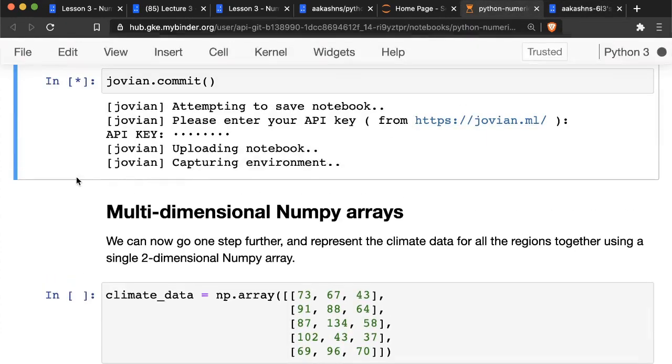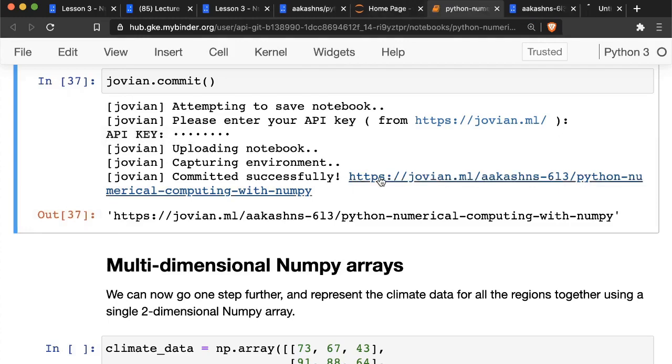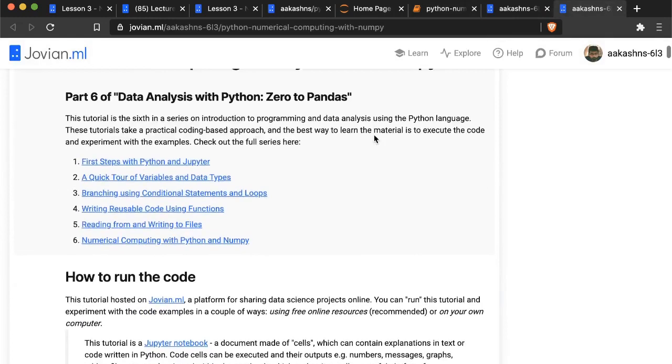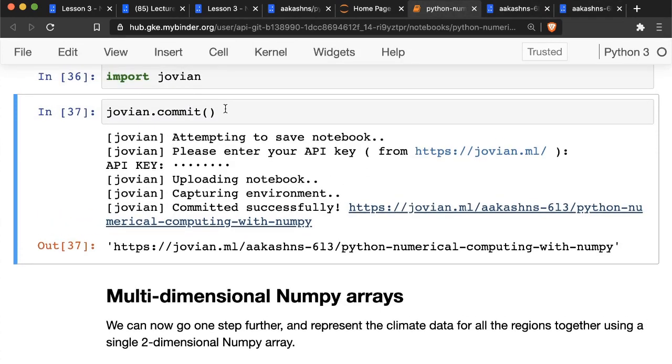Now, when you do that, what happens is this notebook gets captured, the entire snapshot, the inputs, the outputs, and that gets saved into your JovianML account. So you can view it here. And this binder instance, because it is running online, it's a temporary free service. So this might get shut down, but if you keep running jovian.commit from time to time, you will not lose your work.